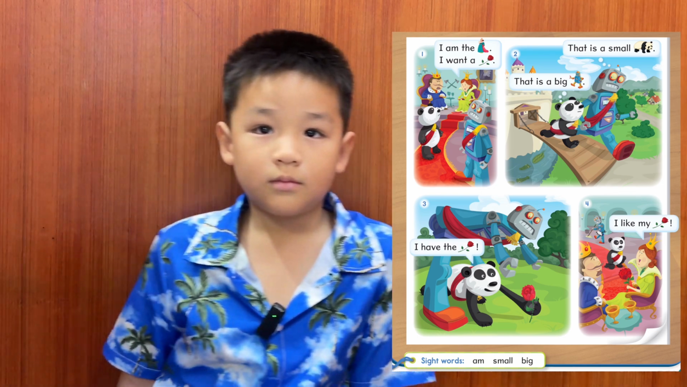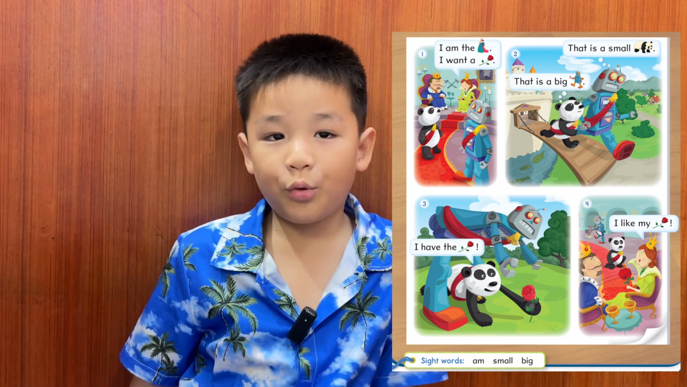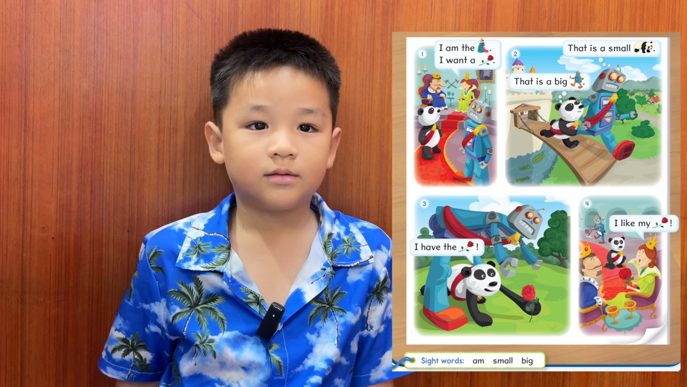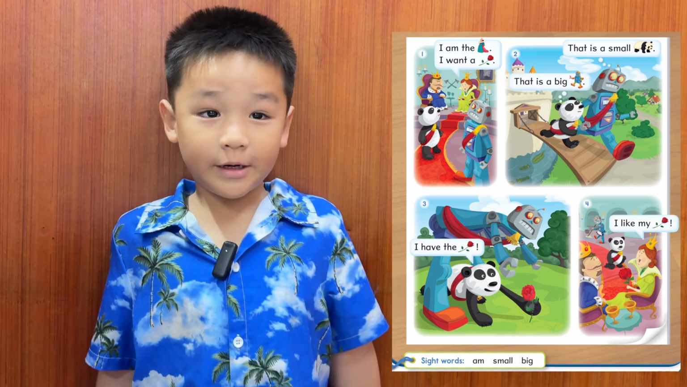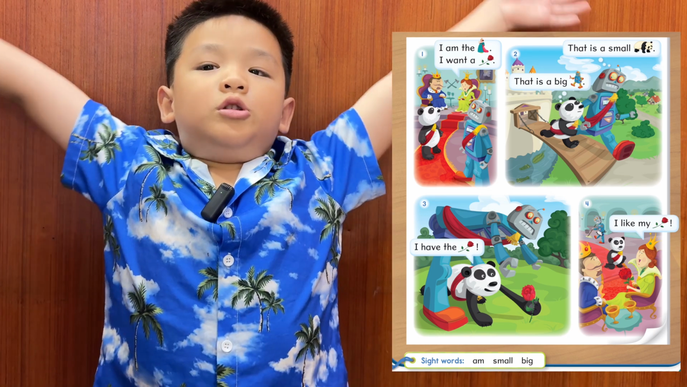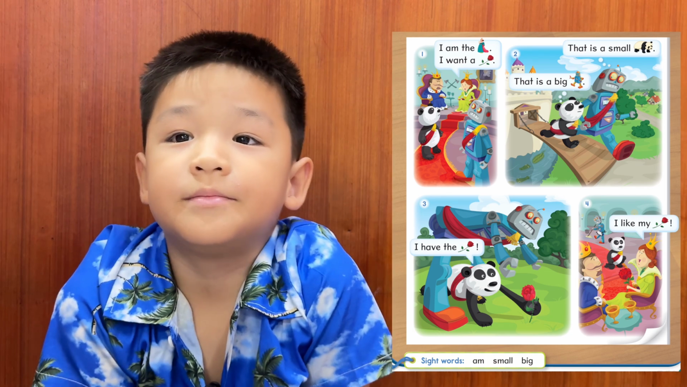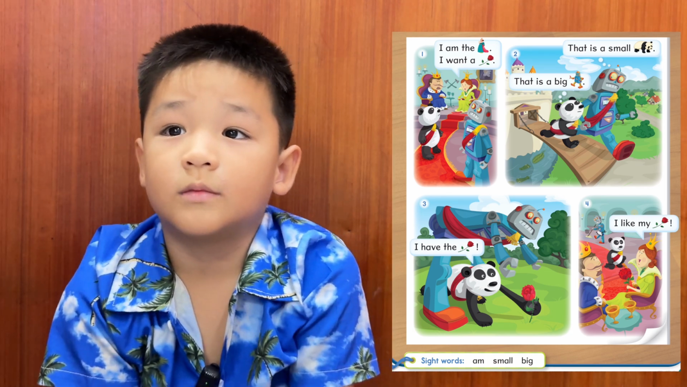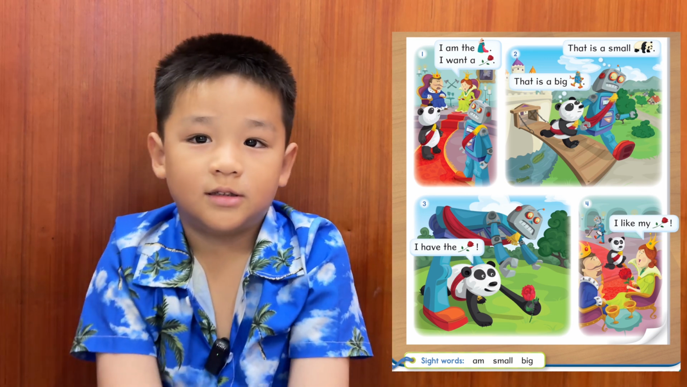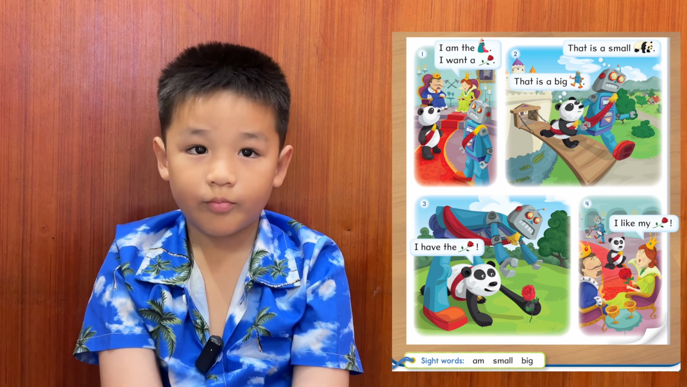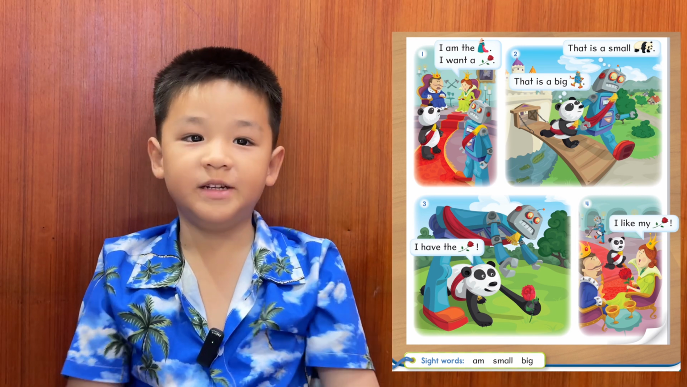Then picture number 3. Look at the panda. The panda says, I have the quiz. It's not a quiz, it's a rose. Yes, so can you try again? I have the rose. Okay. Now picture number 4. What does the queen say? I like my rose. Okay. So can you try sight words? The first word. Small. Big. Excellent.